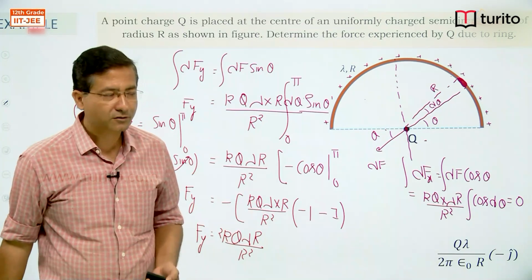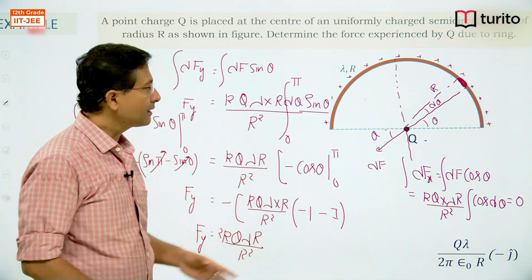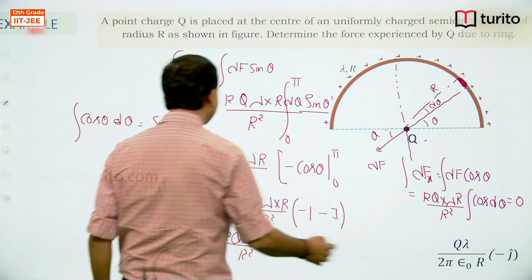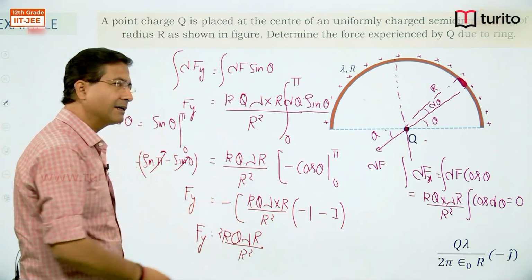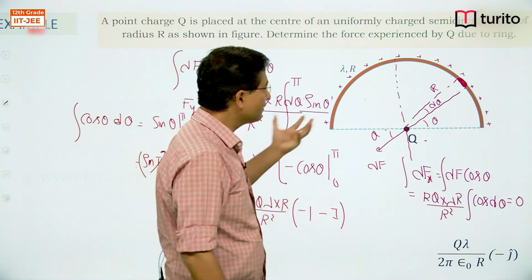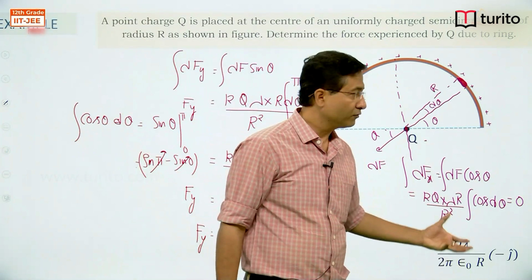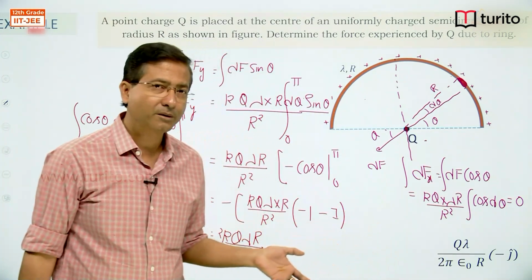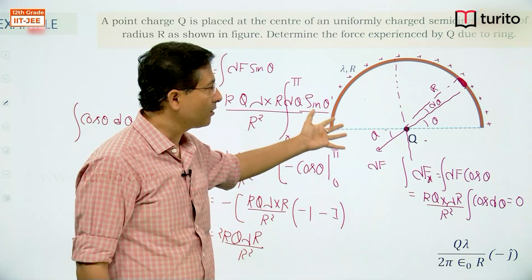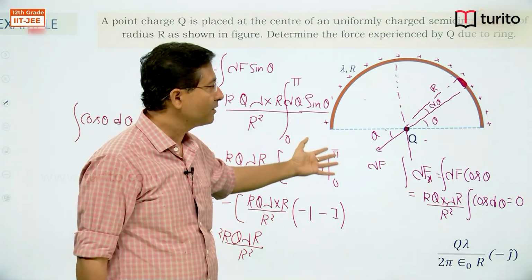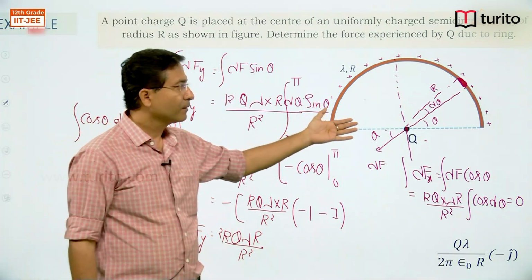If you are unable to visualize, then write all the components: write the x component, integrate, write the y component, integrate, write the z component, integrate. Automatically you will get the result. As the situation is only in 2 dimensions, we can easily predict.